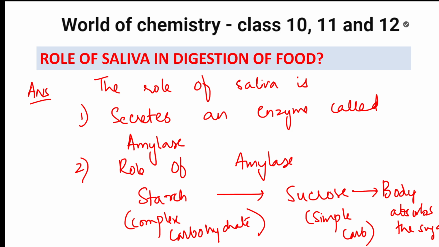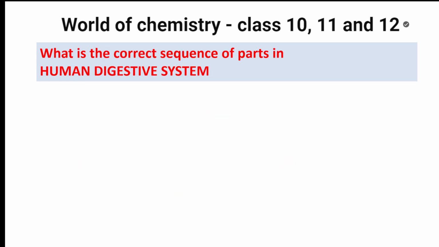Easy. Let us see the next question. What is the correct sequence of parts in the human digestive system? Oh wow, this is interesting. Let's see. First of all, what is the sequence, students? First comes your mouth. Keep telling me. Then esophagus. Then after esophagus, what is it, students? Stomach.